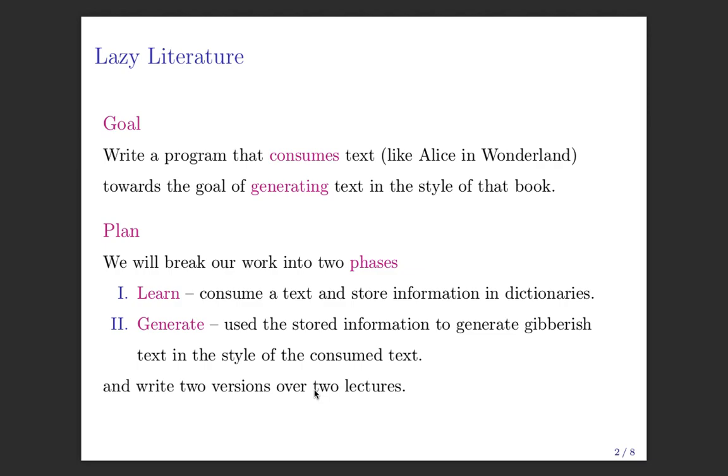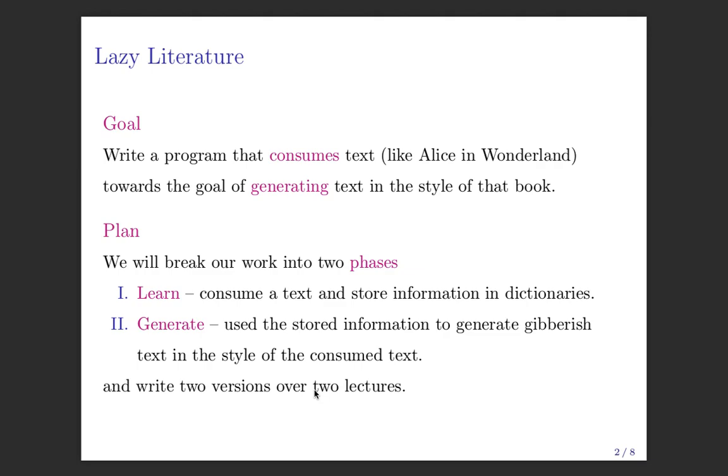Right. So we want to consume a text, and then we want to generate text that reads like the text that we have consumed. So it's going to be gibberish English, but it's going to be good sounding gibberish, like pseudo gibberish, right? It's semi-random gibberish. So our plan is going to be to break this problem into two phases, a learning phase and a generation phase.